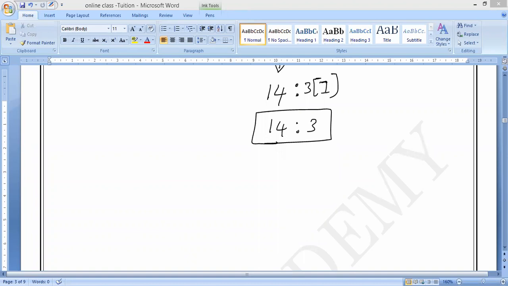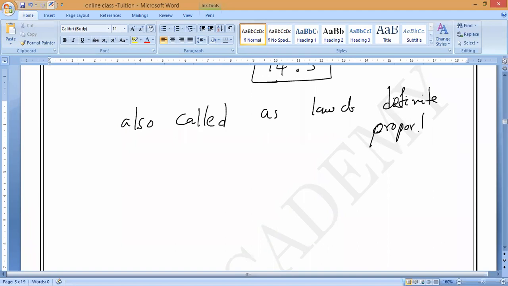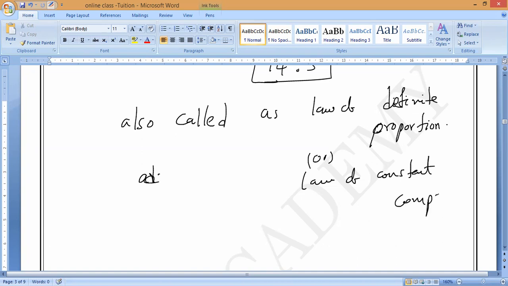These three names together, law of constant proportion, law of definite proportion and law of constant composition, have the same meaning. Okay?